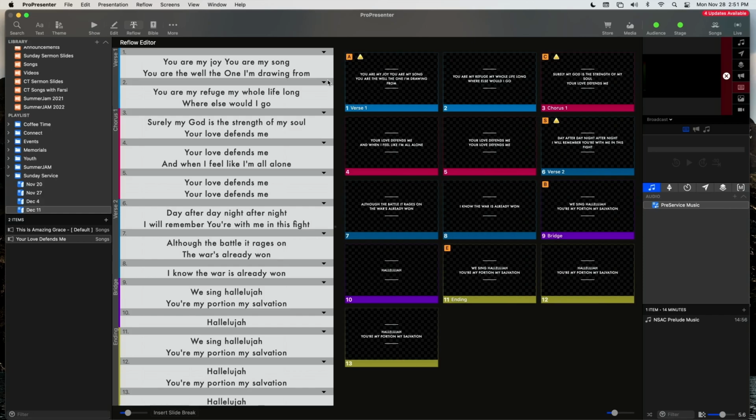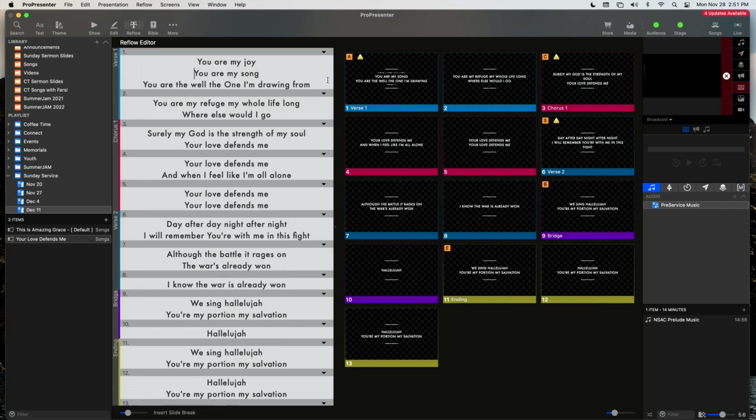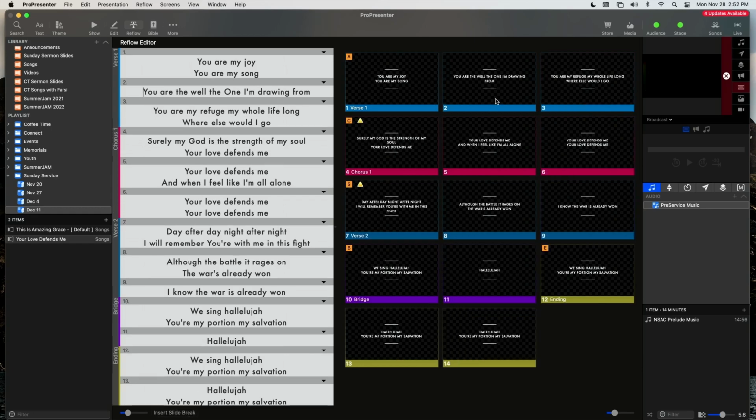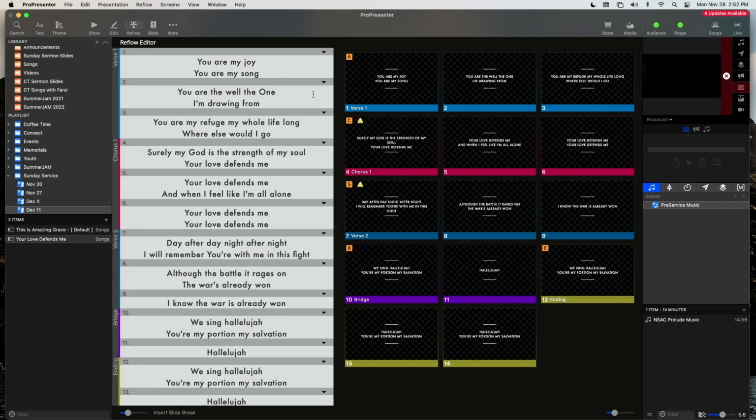So for this one, I'm going to put a space here. You are my joy, you are my song. And then I'm going to put a slide break. And then you are the well, the one I'm drawing from. So I'll bring I'm drawing from to the next line to make it look right.